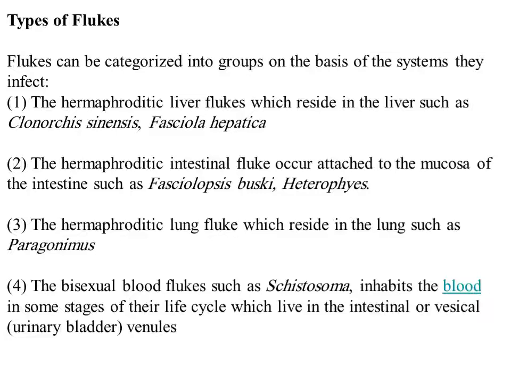The third one, the hermaphroditic flukes that infect the lung and are called lung flukes, which occur in the lung, such as Paragonimus. The fourth one, the bisexual blood flukes, such as Schistosoma, that inhabit the blood in some stage of their life cycle and live in the intestinal veins or urinary bladder veins of the host.